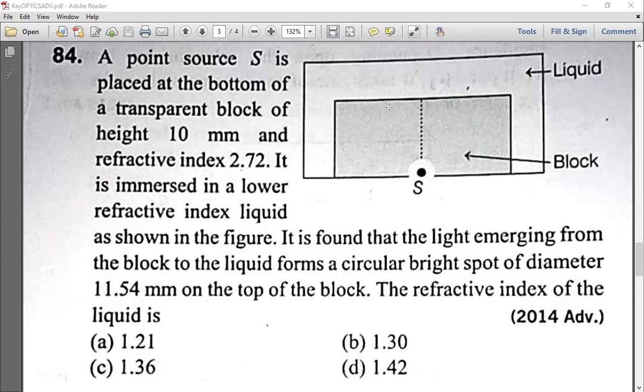It means this height is 10 millimeter. And the refractive index of this block is how much they have given? 2.72.